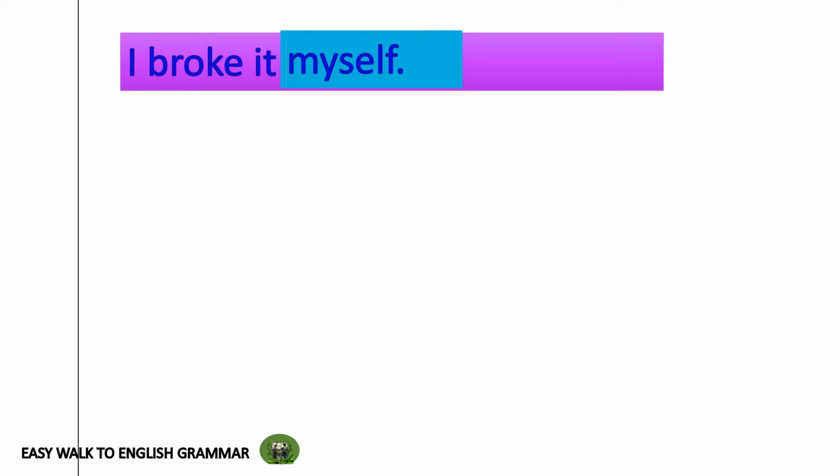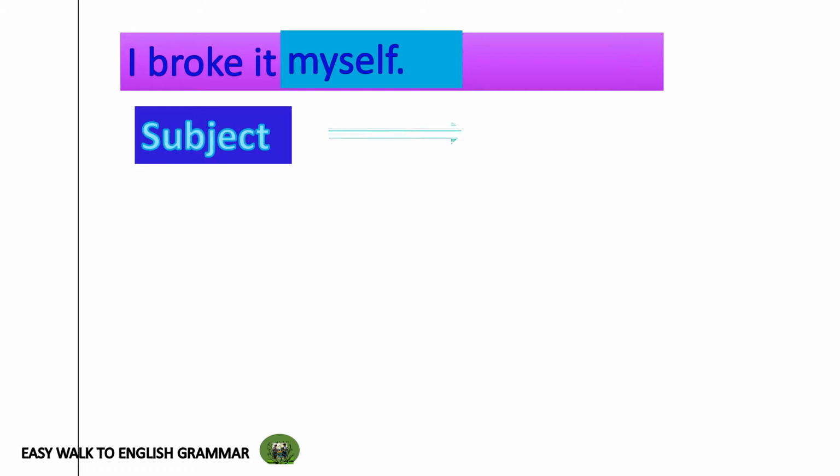But before we start with the discussion of myself in detail, we can just search for the subject and the object in this sentence. What's the subject in this sentence? Let's check. The subject is I. Why did I become the subject here?